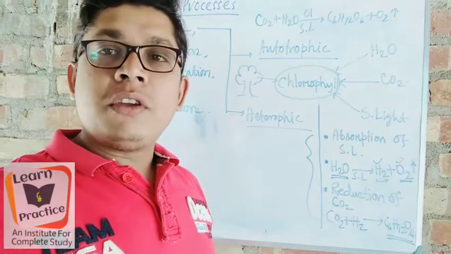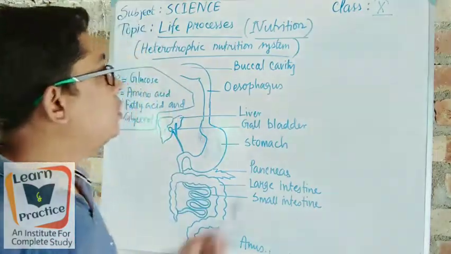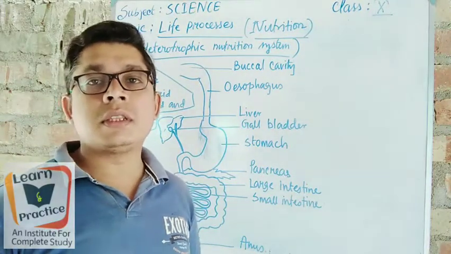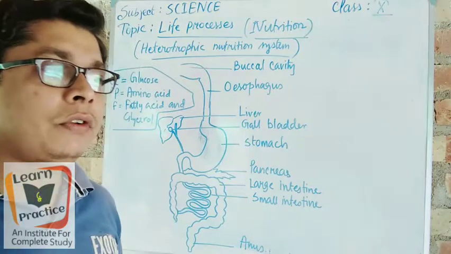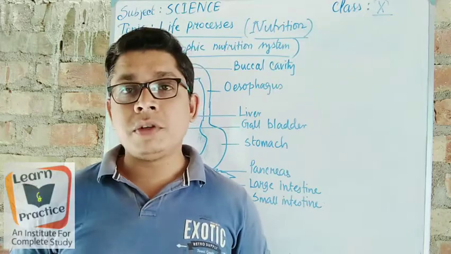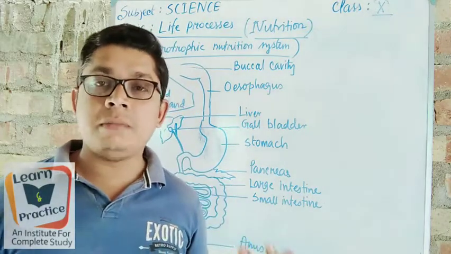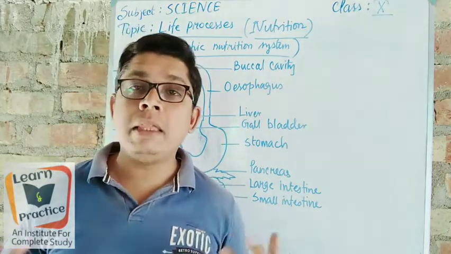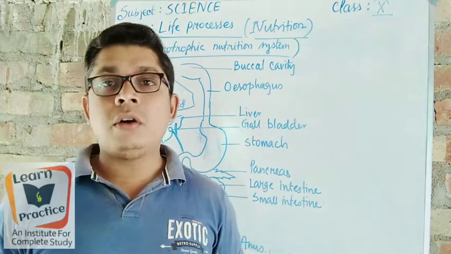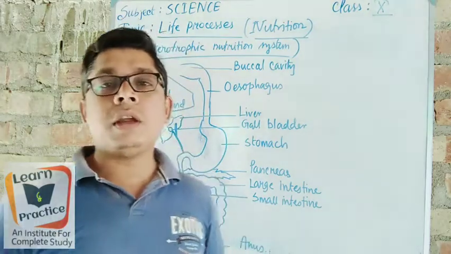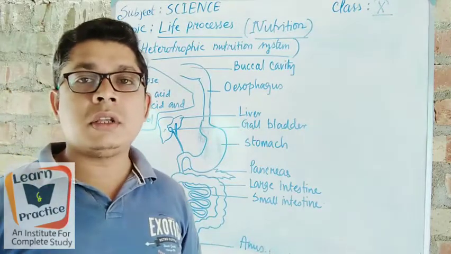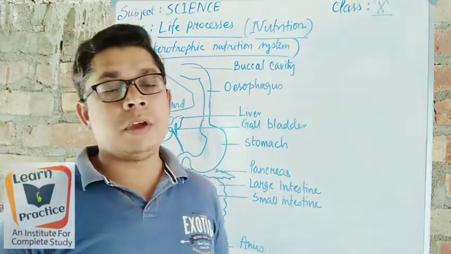Now come to the heterotrophic nutrition. Now we will discuss the heterotrophic nutrition. Earlier we discussed the autotrophic, now we will discuss the heterotrophic. Heterotrophic nutrition is taken by those organisms who cannot make food in their own body, and for food they have to depend on others. So here I have taken our digestive system, so that it could be clear to you in a practical way.